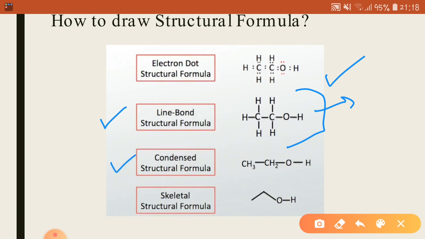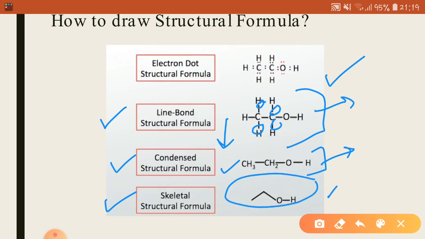Third one is the condensed structural formula. This is our main topic for today's lecture. In the condensed structural formula, as you may see, the difference between the line bond structural formula and the condensed structural formula is that all the vertical bonds in the line bond formula have been omitted in the condensed structural formula. We will discuss how this condensed structural formula is derived from the line bond structural formula. Another way to draw the structural formula is the skeletal structural formula.